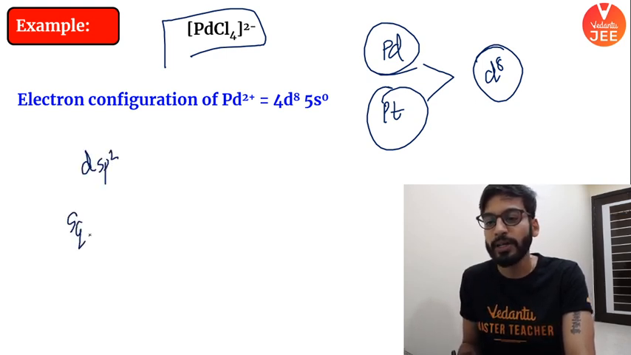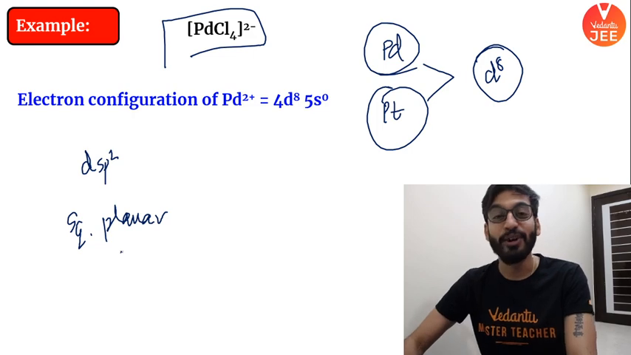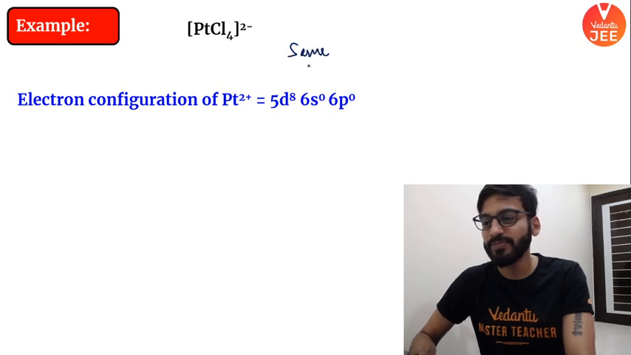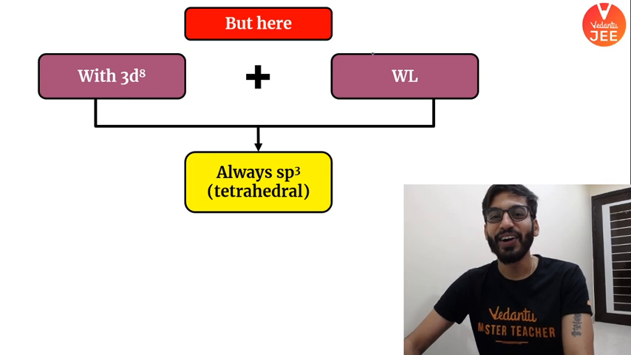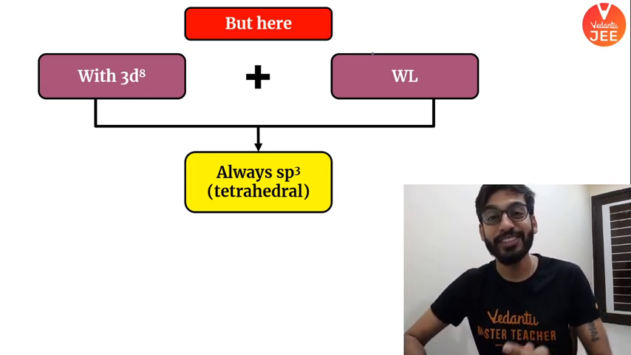It is a square planar complex. How many electrons are unpaired? You will say 0. I hope the point is clear. I have given you a big generalization here. Same is the case. I hope the point is clear. Okay? All right. Now this is important, and I'll continue this in the next session.